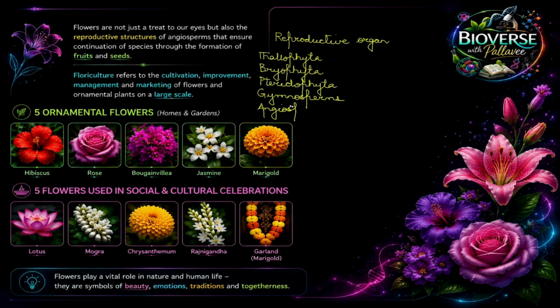And these angiosperms are called the flowering plants. So anywhere when you talk about the word flower, you are going to remember that we are talking about the angiosperms only.